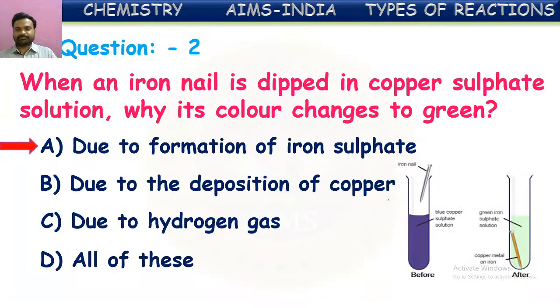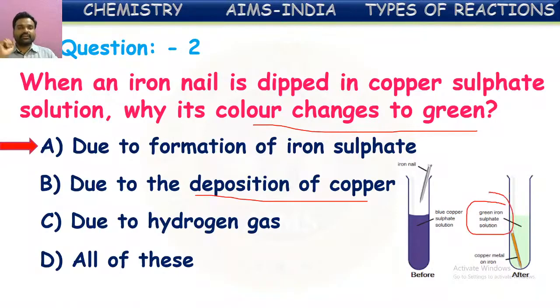So we can see like this. Initially, before the reaction, copper sulfate is in blue color. When you dip this iron nail into it, the iron in the iron nail reacts with copper sulfate and turns into iron sulfate. The copper formed deposits on the iron nail. So deposition of copper also occurs, but the question is why the color changes to green. The solution color is changing to green because of the formation of green colored iron sulfate solution. So the correct answer is A. Next question.